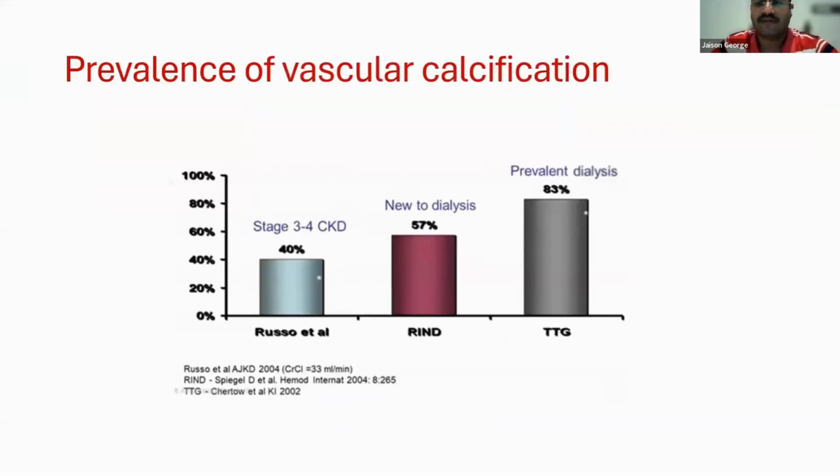We have known for many years that calcification starts very early in CKD. The data from various studies like Russo et al. and RIN study shows that the prevalence is about 40% in early CKD, that is stage 3 to 4. And by the time these patients begin dialysis, the prevalence increases to 57%. And for those on dialysis for some time, we are looking at a prevalence of 83%.